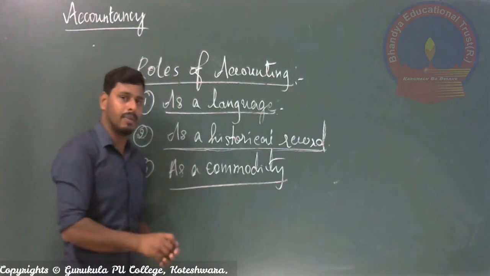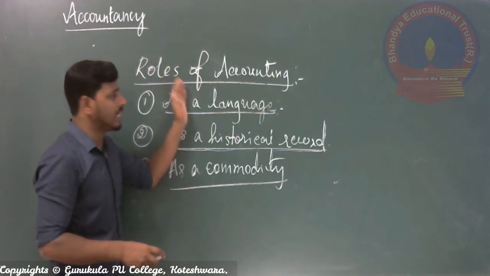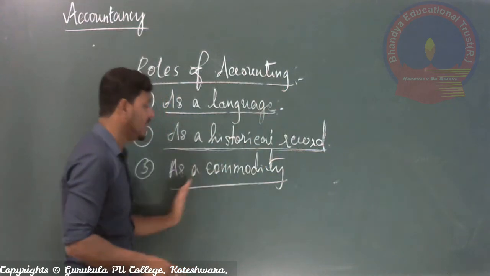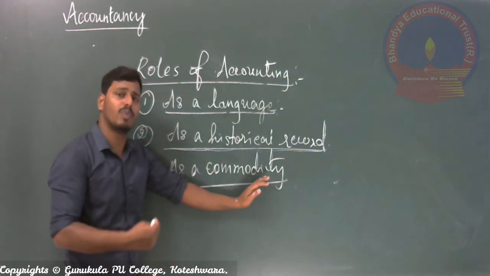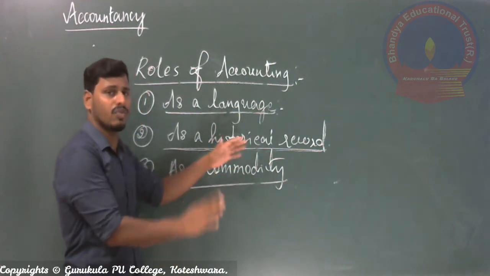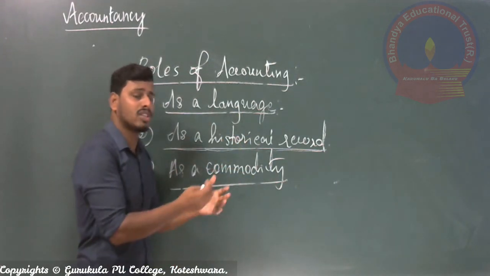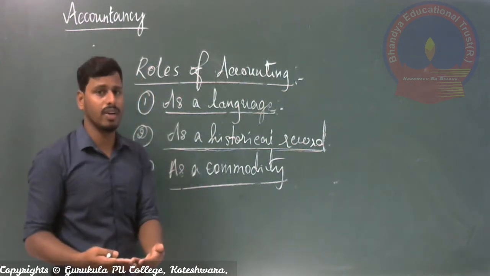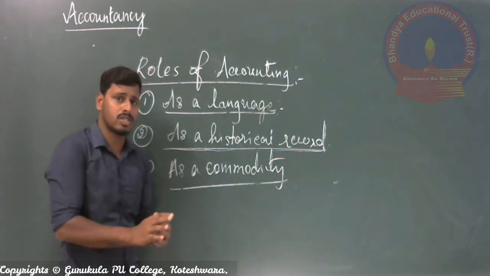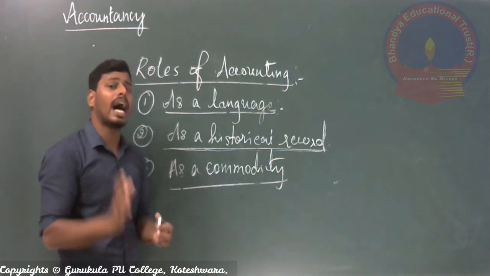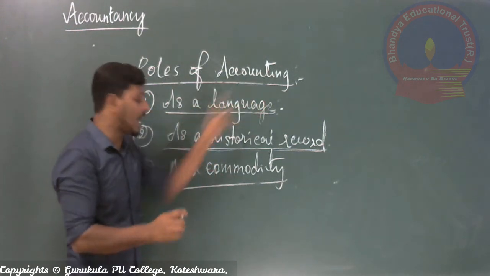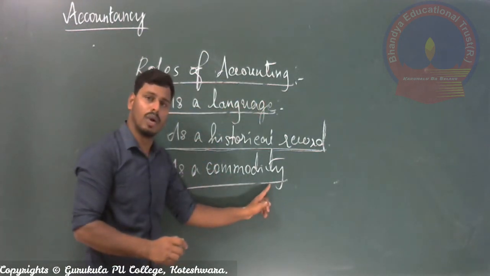In the same way, in an organization, the accounting transaction is also called one of the commodities. How do we give importance to the commodity in the organization? Commodity means the things we produce, right? The things from which we are going to earn profit are the commodity. The same importance is always given to accounting, because accounting always acts as a commodity, correct?